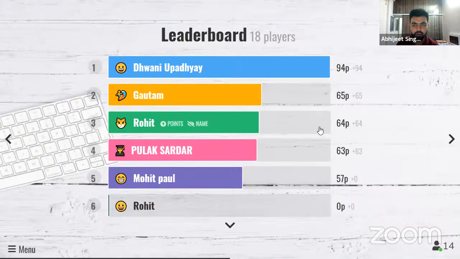And Rohit is also there with 64 points. Okay, in third place. Pullak Sardar is also there with 63 points. So you are all close. There is no big difference. Okay, so competition is still there. Okay, so Mohit Paul is also there with 57 points. Okay, now let us jump to the next question. There are a total of 18 players.